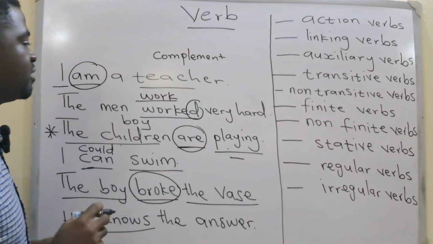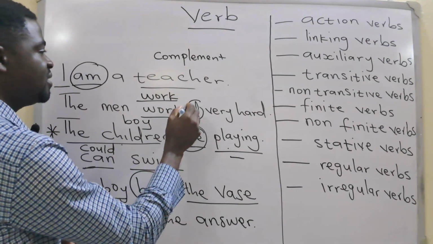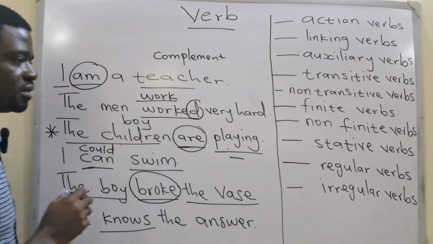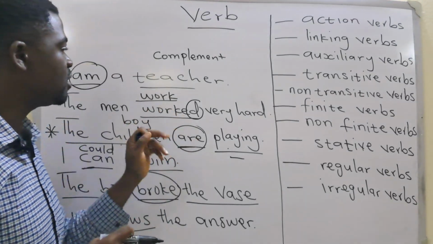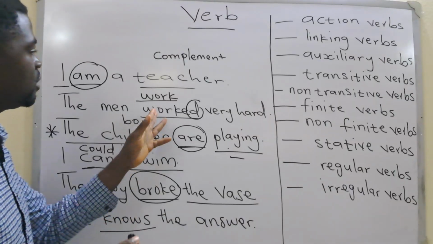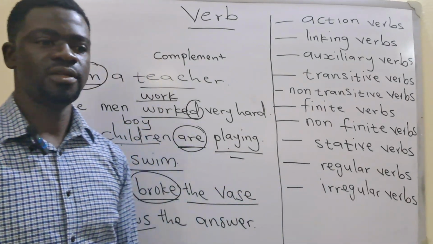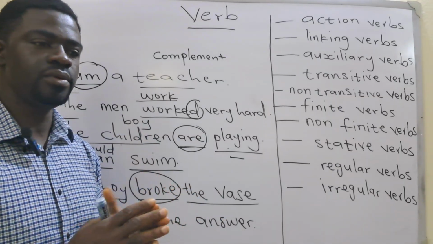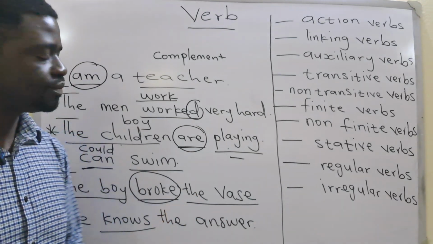Work is the simple present, then worked is the past tense. So work, worked. And then the participial form of work is also worked. So you can call this verb work a regular verb because the simple past tense and the past participle are the same. They don't change. Worked, worked.